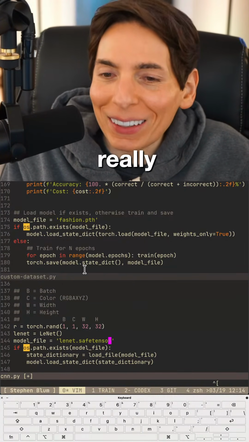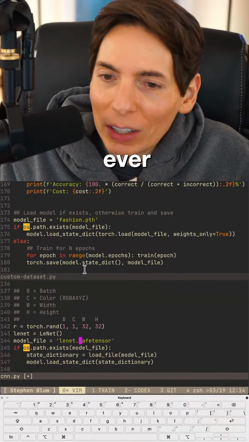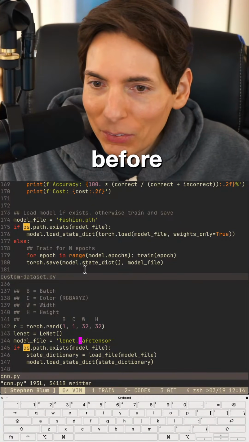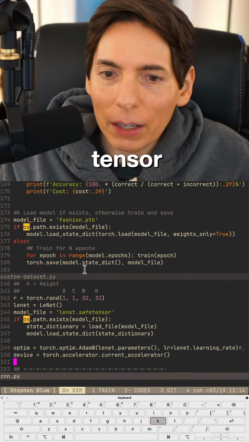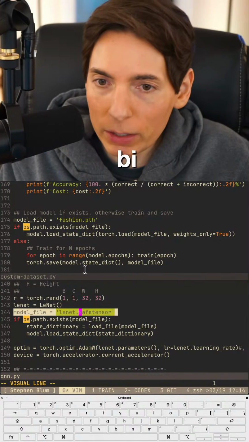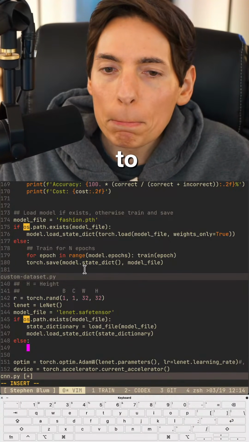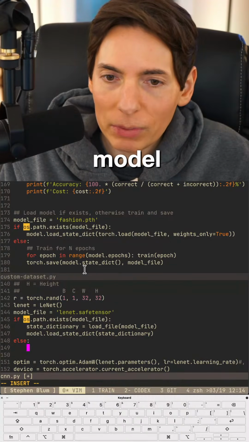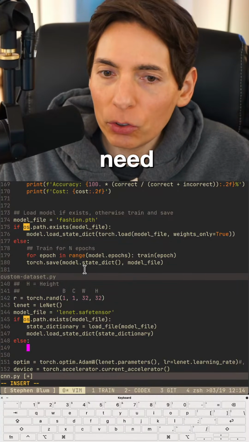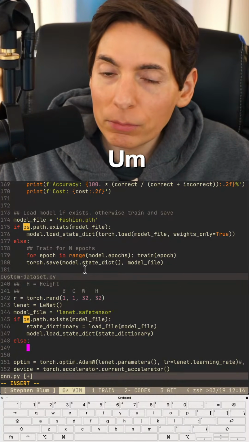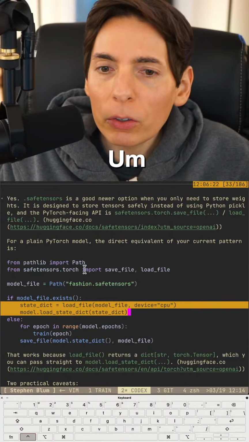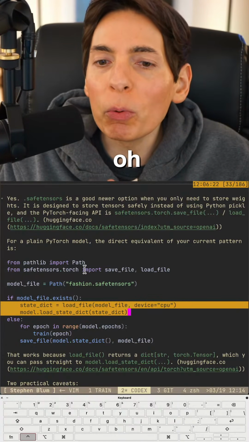Really big file extension. I don't know if you have ever used a safetensor like that before. That's just going to be the weights and biases right there. Else, we're going to train the model and then save it. Do we need an else? What do we want to do? Else we want to train the model and save it.